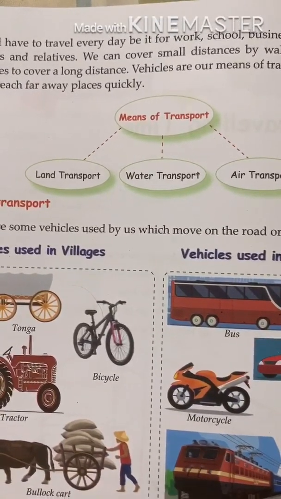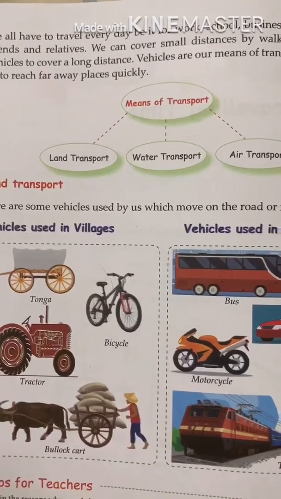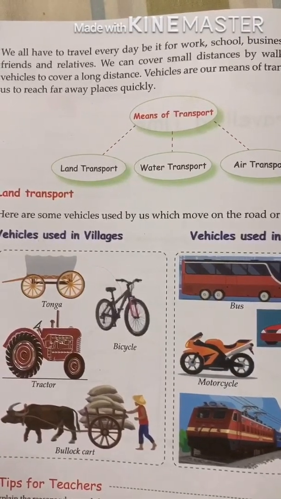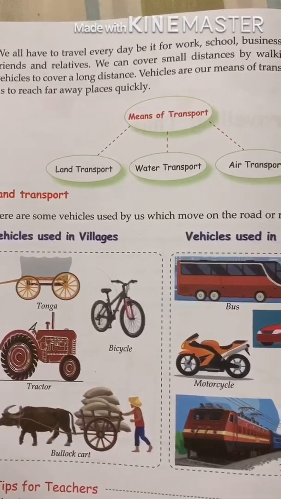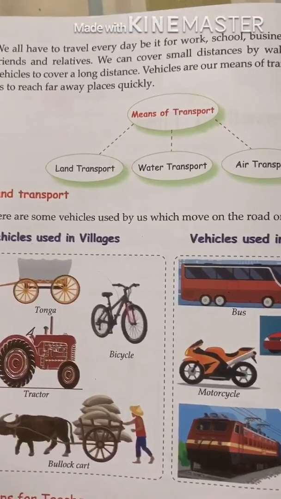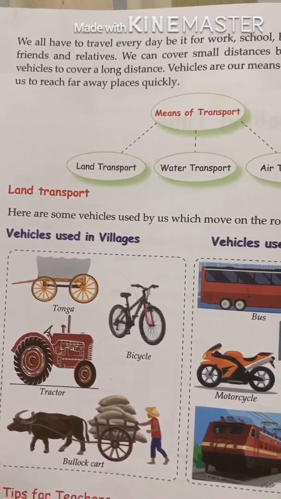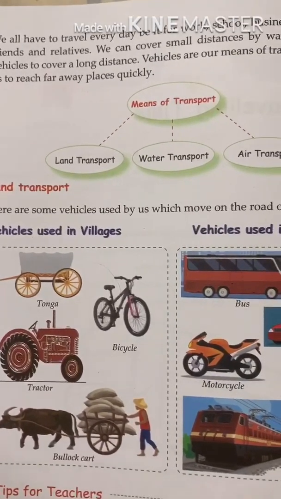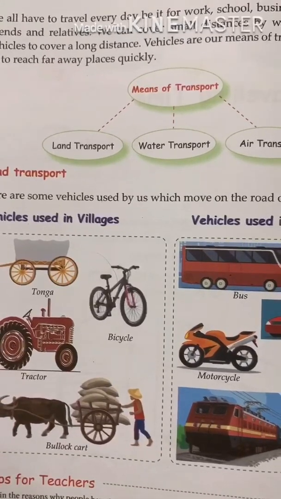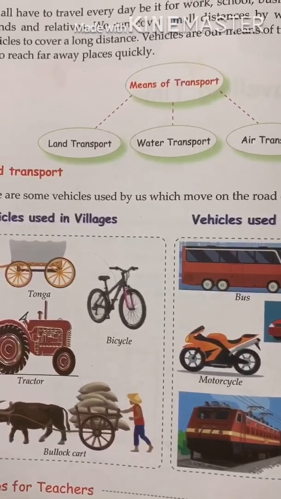These are all 3 means of transport which I wanted you to know, and you just need to collect pictures of different vehicles and paste them in your scrapbook, writing which means of transport is used by those vehicles. Suppose you are going to paste a picture of a bicycle, then you must write there land transport. And if you paste a picture of a steamer, you should write water transport. This way you need to write which means of transport that vehicle is. You must paste at least 8 to 10 pictures.